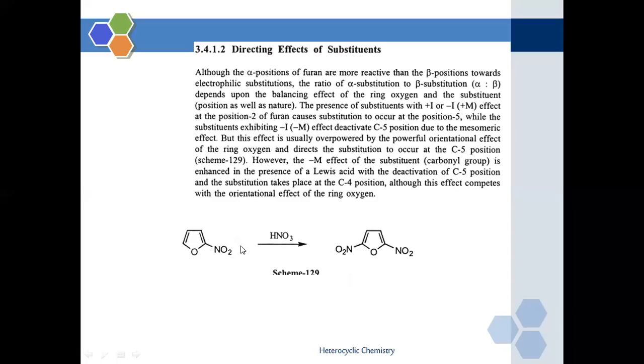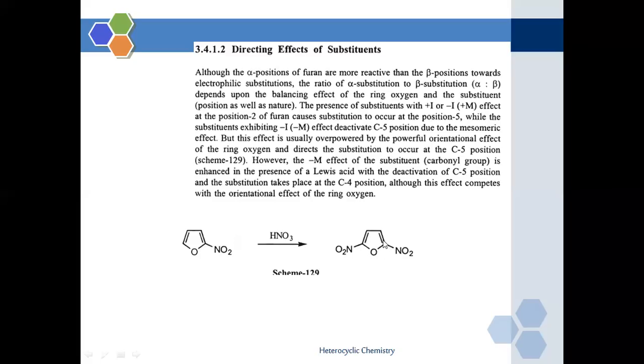Whenever we do the nitration of the furan molecule, in the first nitration, see here, the second position, that is the alpha position, the second carbon atom, is already occupied with a nitro group. The second nitration will take place at the 5th position, because we know alpha positions of the furan molecule are more reactive towards the electrophilic substitution reaction.